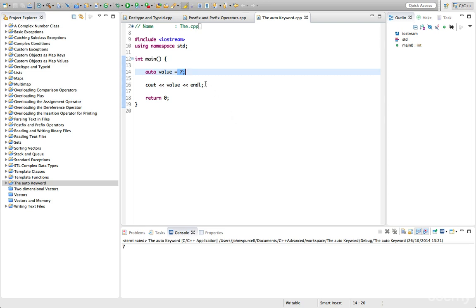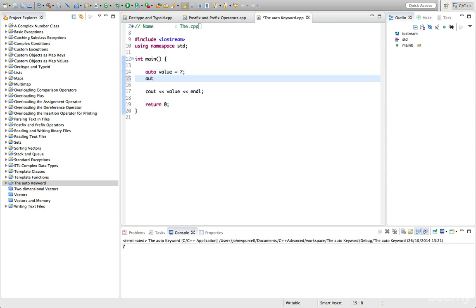This is particularly useful when you've got to declare really long type declarations in situations where C++ is somehow able to figure it out. For example, if you're iterating through a vector with an iterator, which we'll see later on, auto can make that a lot simpler. So you can use auto pretty much anywhere you'd expect. It's very, very handy. Let's try a string here.